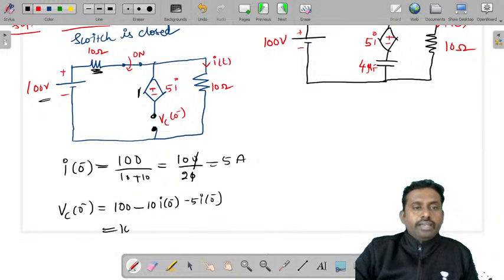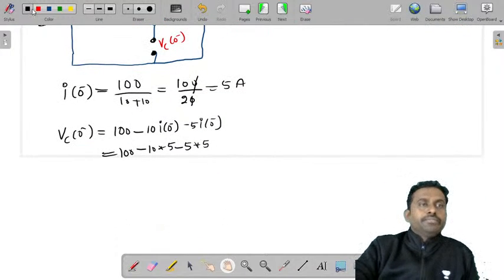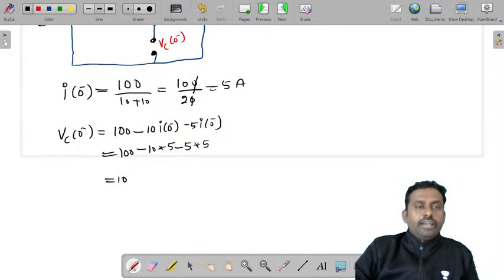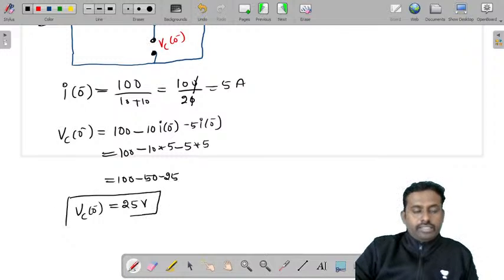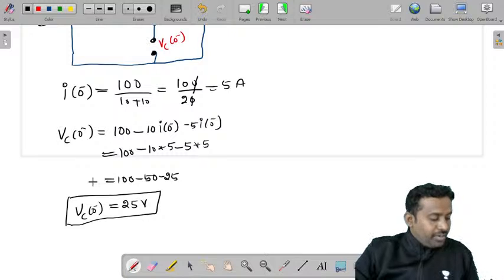So it is 100 minus 10 into 5 minus 5 into 5. So this will give you 100 minus 50 minus 25, which gives 25 volts as VC of 0 minus. The VC of 0 minus is equal to 25 volts.